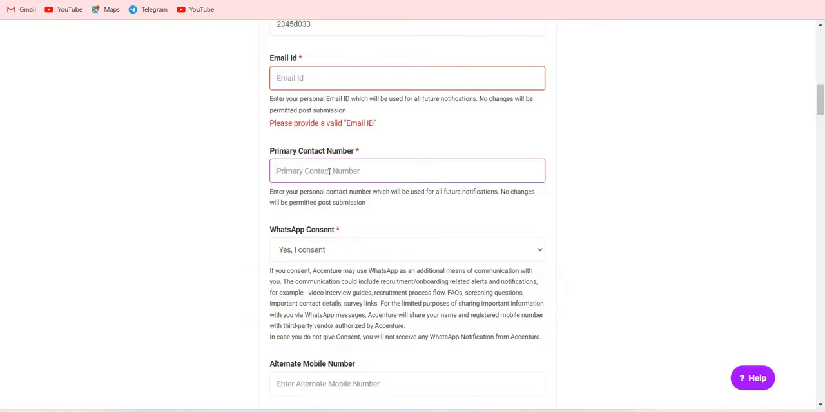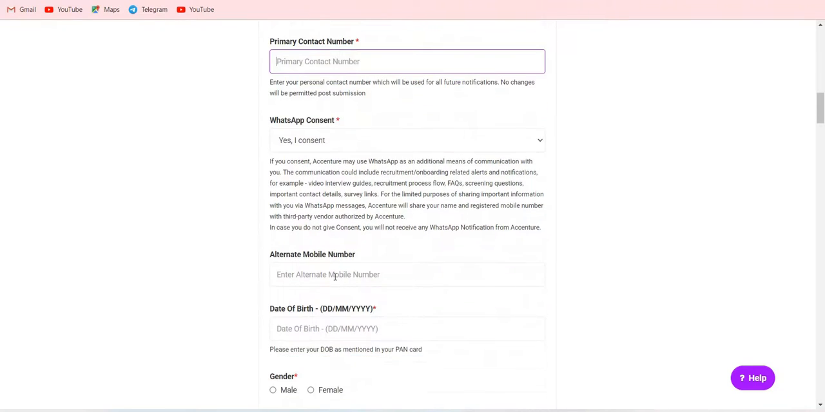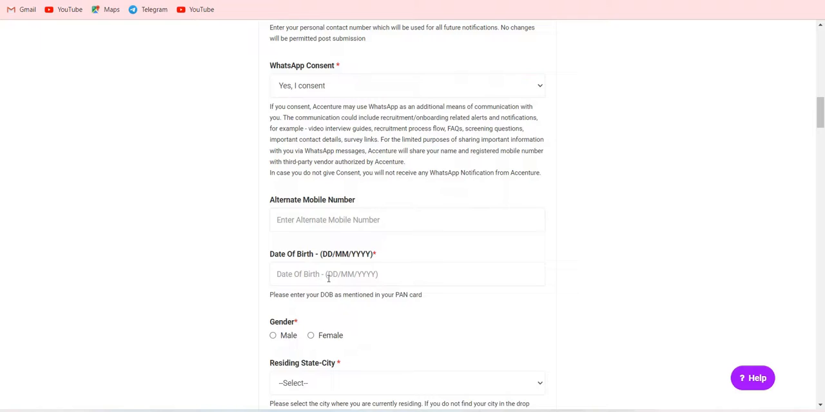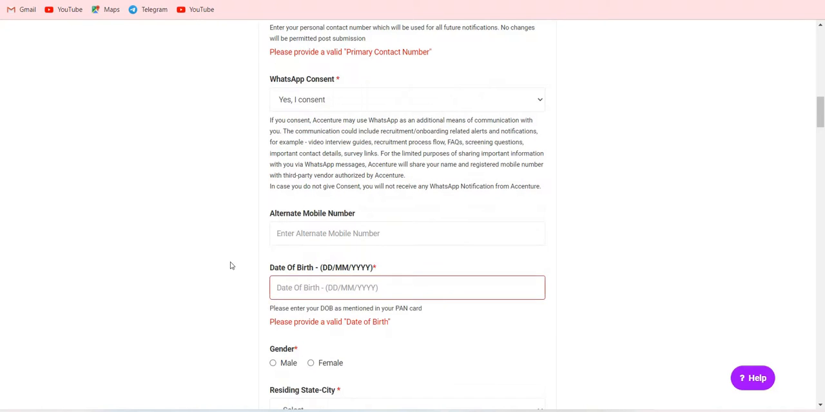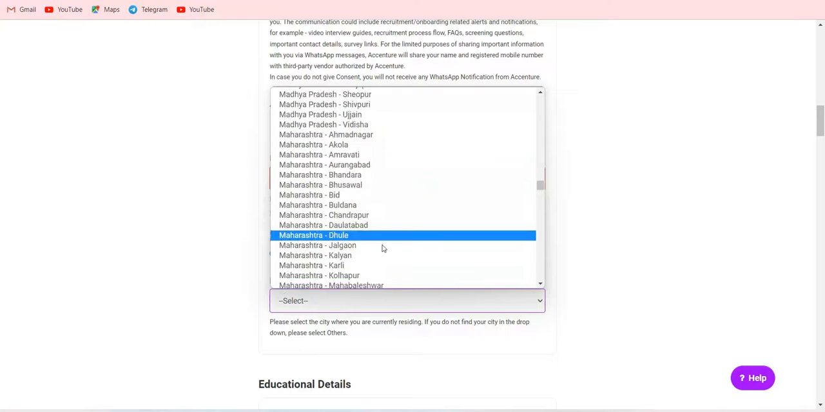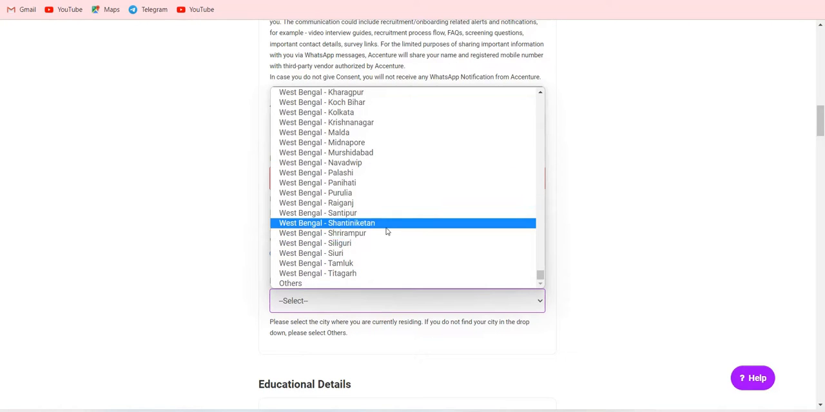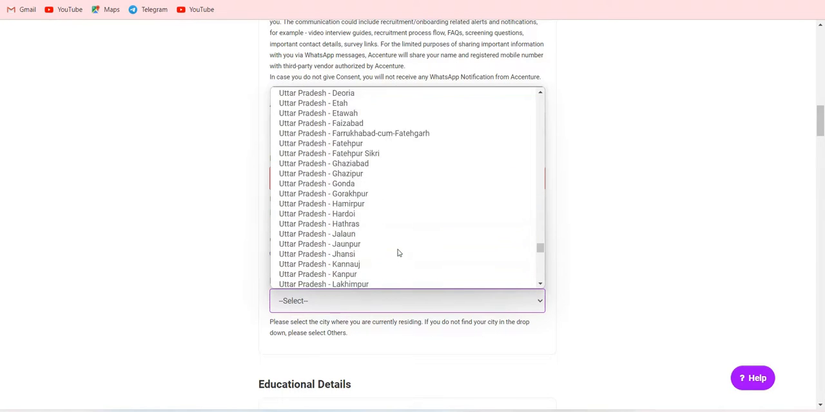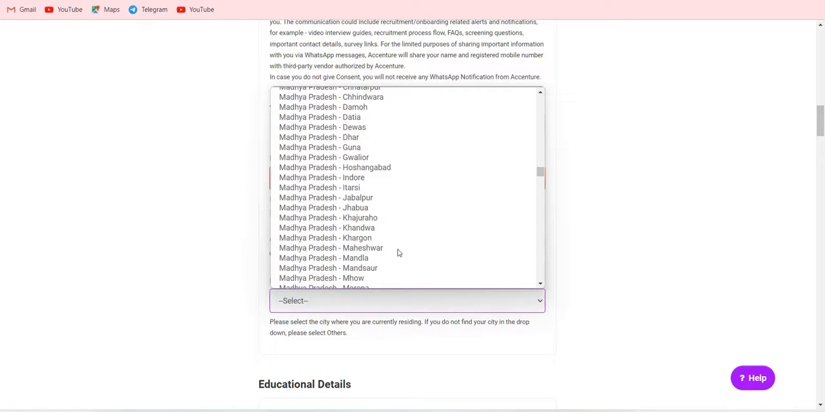Give your WhatsApp phone number here. They will send you email notifications, and on the phone number also they will send you. And the alternate phone number they mention. You just give your date of birth, gender, and residing state, from Tamil Nadu, Andhra, Karnataka, Telangana, all 29 or 30 states and districts are provided here. So don't worry about it.